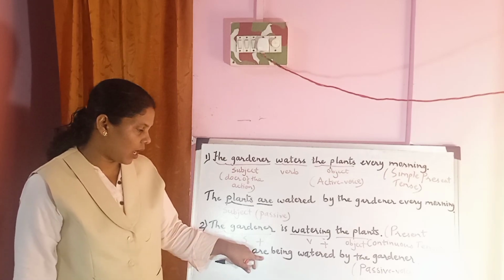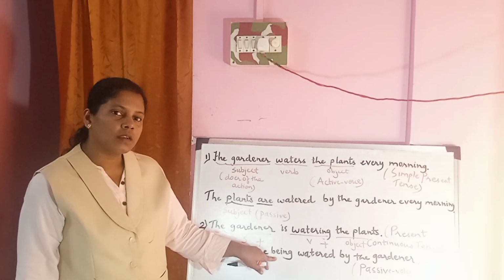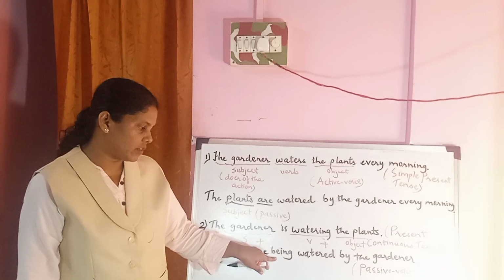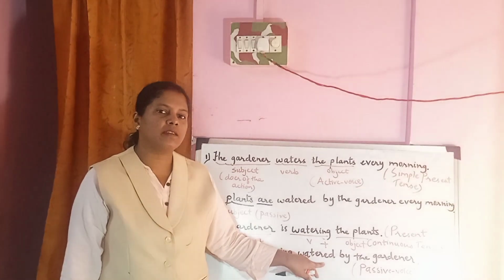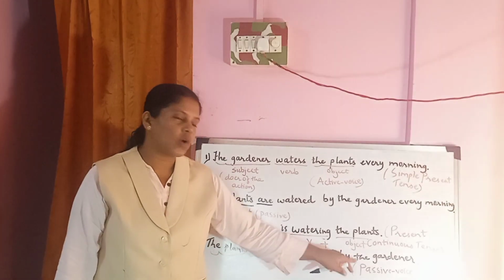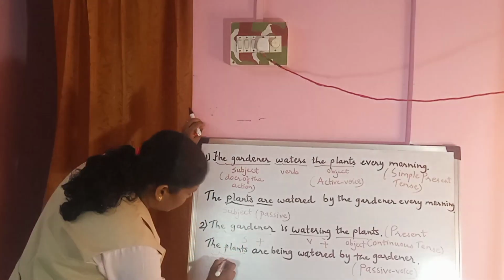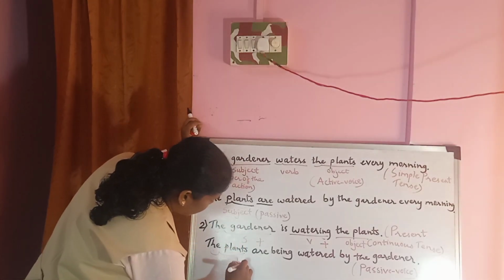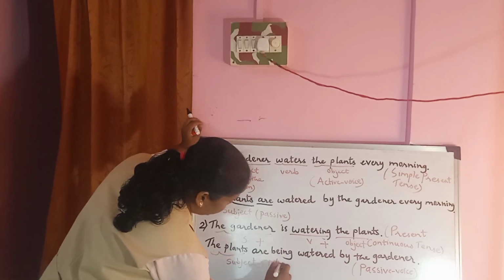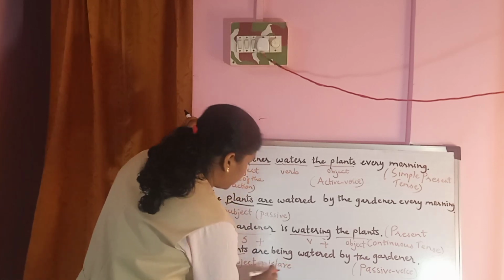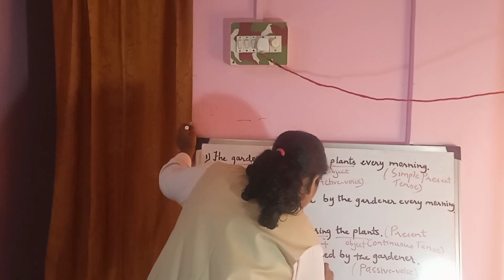Subject plus is or are, auxiliary verb, plus being, which is used for the present continuous tense.